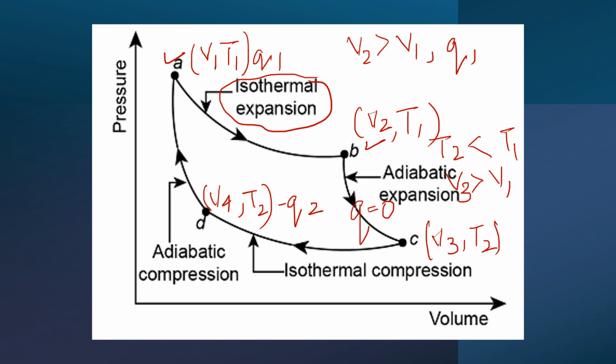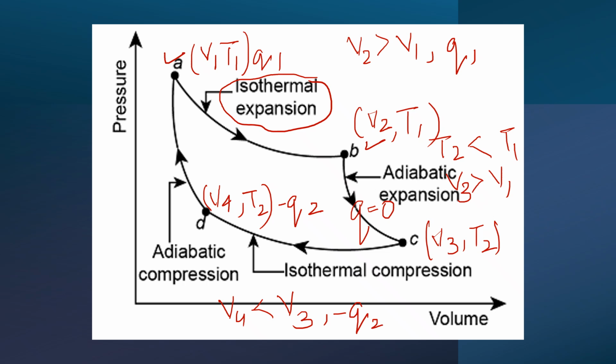Let's move from C to D. Now, when we are moving from C to D, your T2 becomes constant. Temperature is constant. At this particular point, V4 is going to be less than V3. तो अगर V4 less than V3 है तो जो heat होगी that will become equal to minus Q. Right? So this is compression taking place and this is isothermal compression.